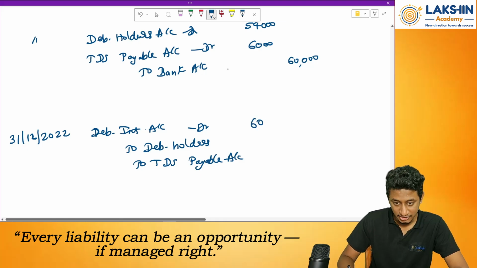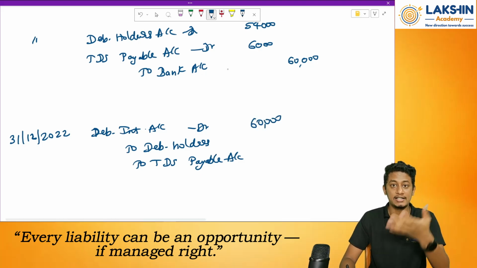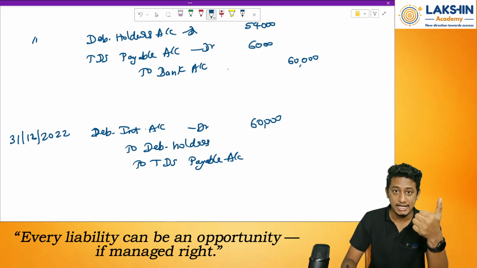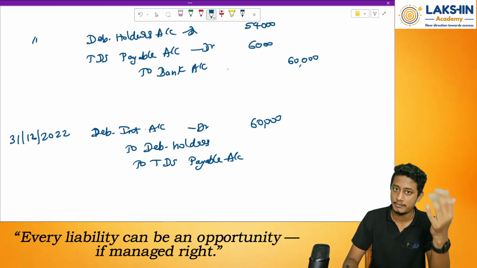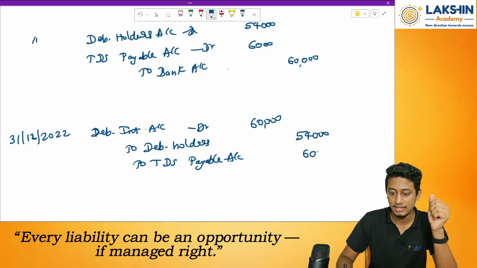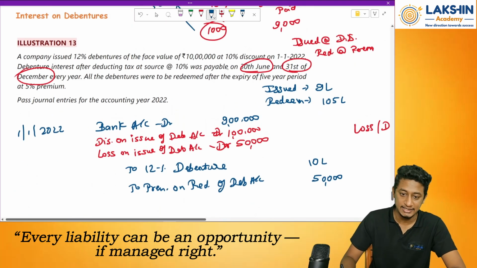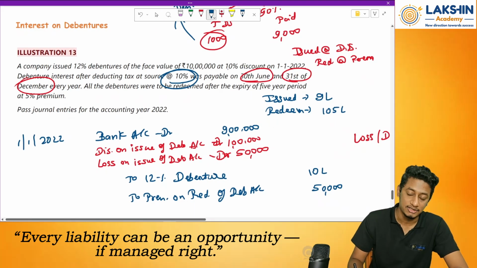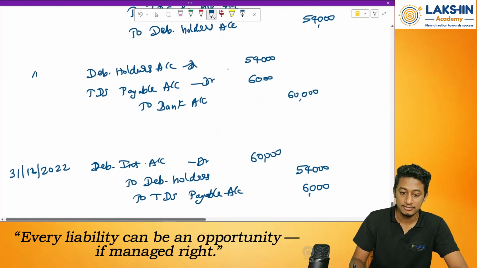How much? Again 60,000 rupees. Why? Because again I am paying the interest on rupees 10,00,000 at the rate of 12% for half year, from July till December. So 54,000 towards this, 6,000 TDS. Why TDS 6,000? It is 10% of the income payable to the debenture holder. That is 60,000 rupees into 10% equals 6,000 rupees.